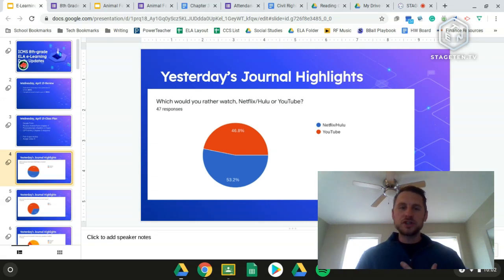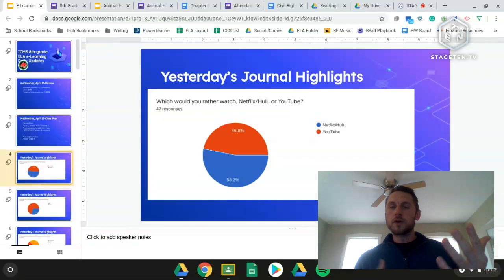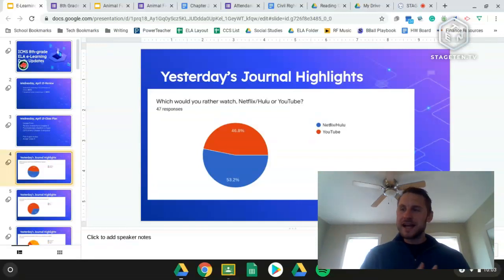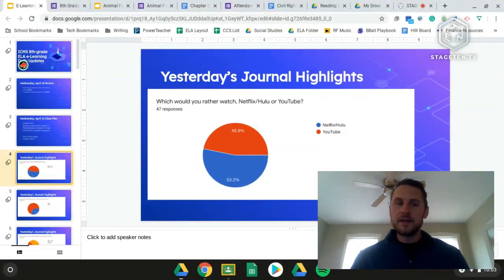So the first question here was, which would you rather watch, Netflix/Hulu, basically the streaming services, or YouTube? This one was actually closer than I would have guessed. We had just over 50%, about 53% say the streaming services, and then 47% went with YouTube. If the small number of people who didn't turn this in voted the right way, there is maybe a possibility we could have ended with a 50-50 tie.